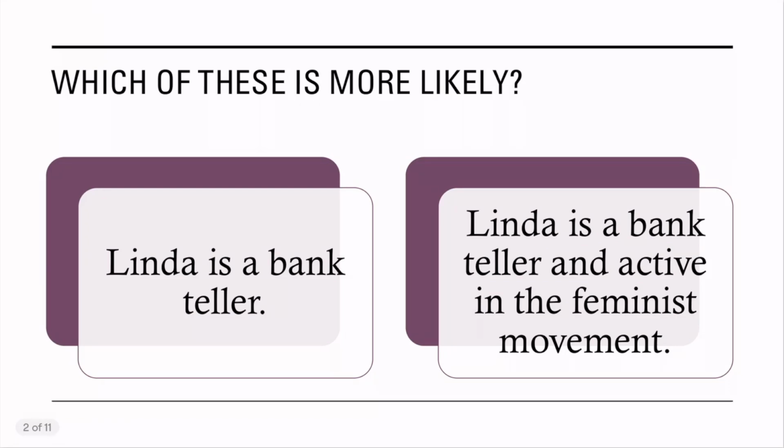Now, which one of these is more likely? Number 1, Linda is a bank teller. Or number 2, Linda is a bank teller and active in the feminist movement. Chances are you picked the second option. Most people do. And like most people, you'd be wrong. You've just fallen for the conjunction fallacy.